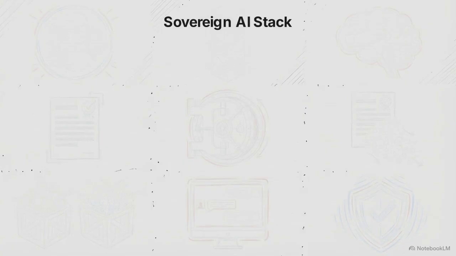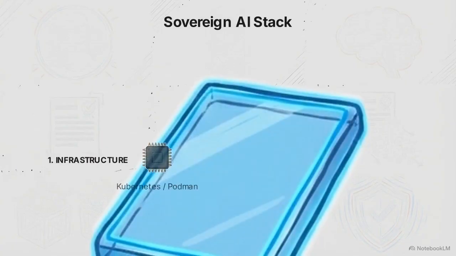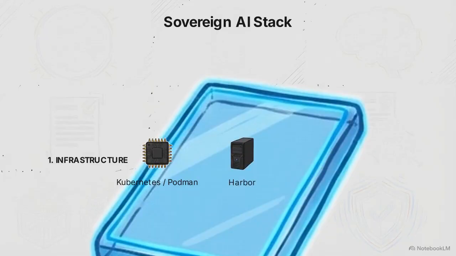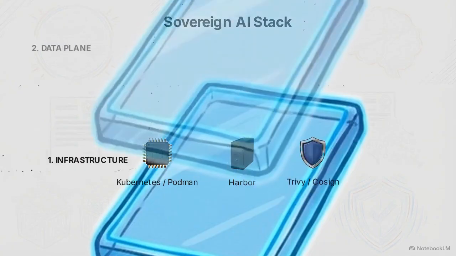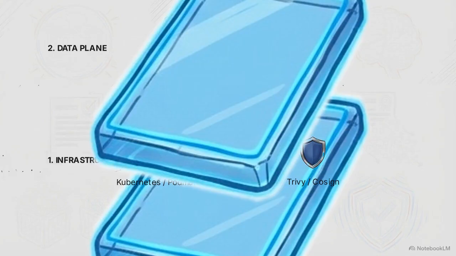It starts with Layer 1, the infrastructure, using an offline environment managed by Kubernetes or Podman. To secure your software supply chain, use Harbor as a private registry and scan every artifact locally using Trivy and Cosign. Moving up, Layer 2 is the data plane.